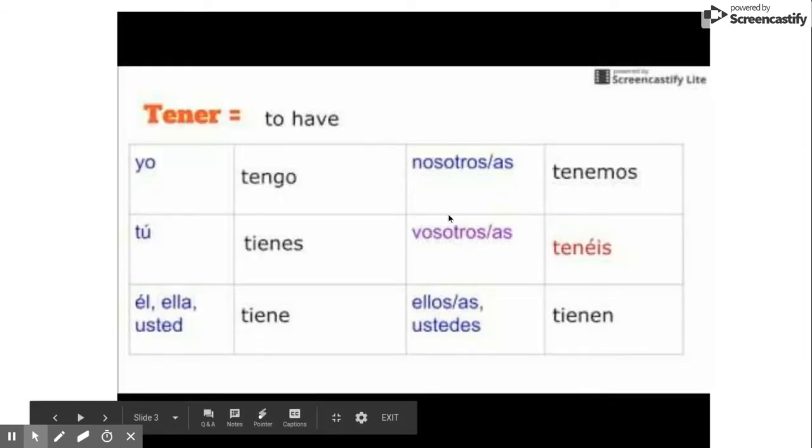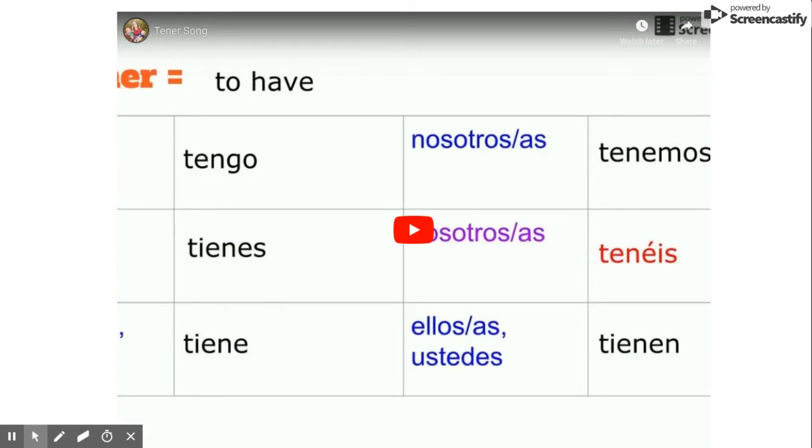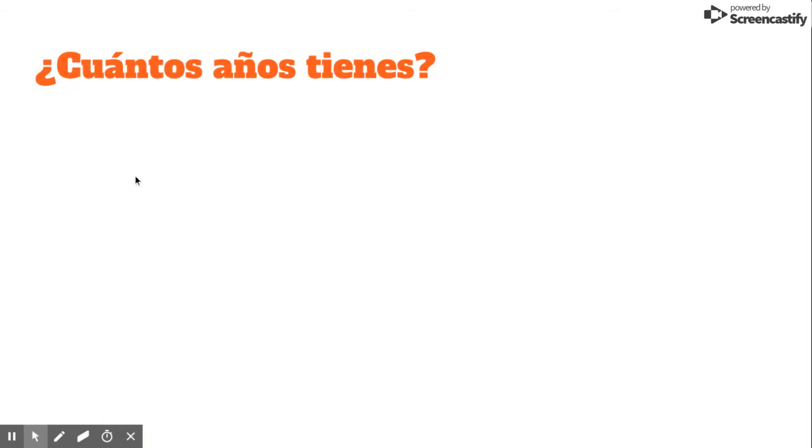All right. I have a video on Schoology, a little song to help you remember the forms of tener if you need it. We're not going to listen to it now, but it's a good way to study. The phrase right above the second box next to the picture of the growing people says, how old are you? ¿Cuántos años tienes? means how old are you? So right above the chart that you guys just filled in. ¿Cuántos años tienes? How old are you?